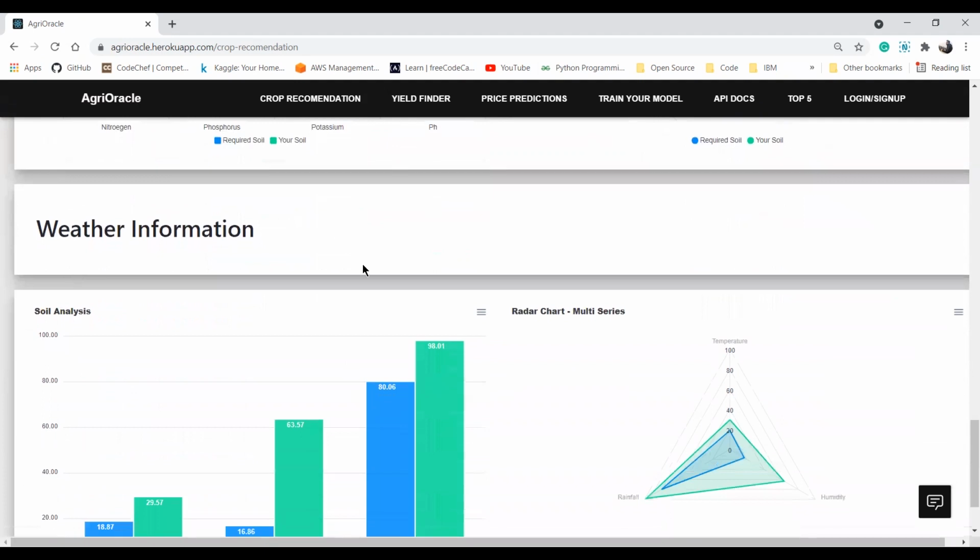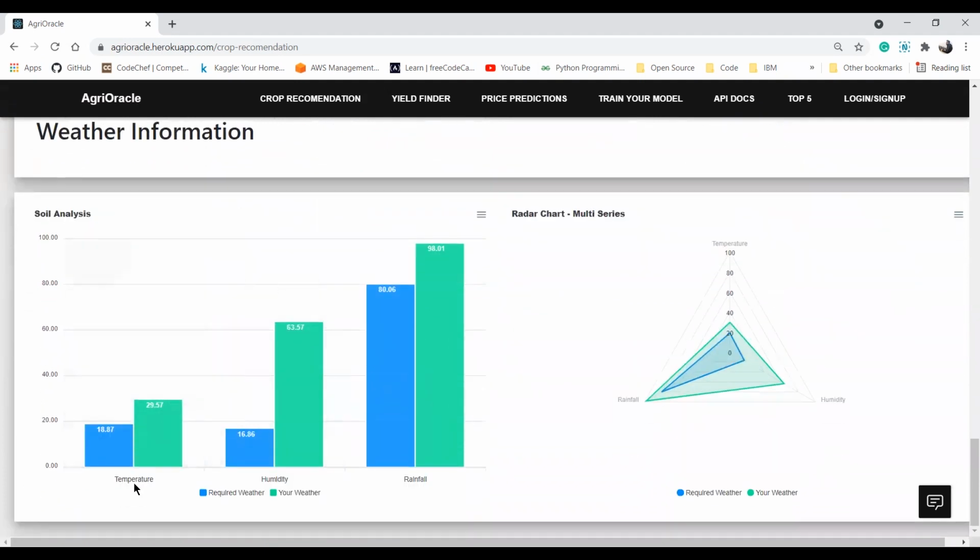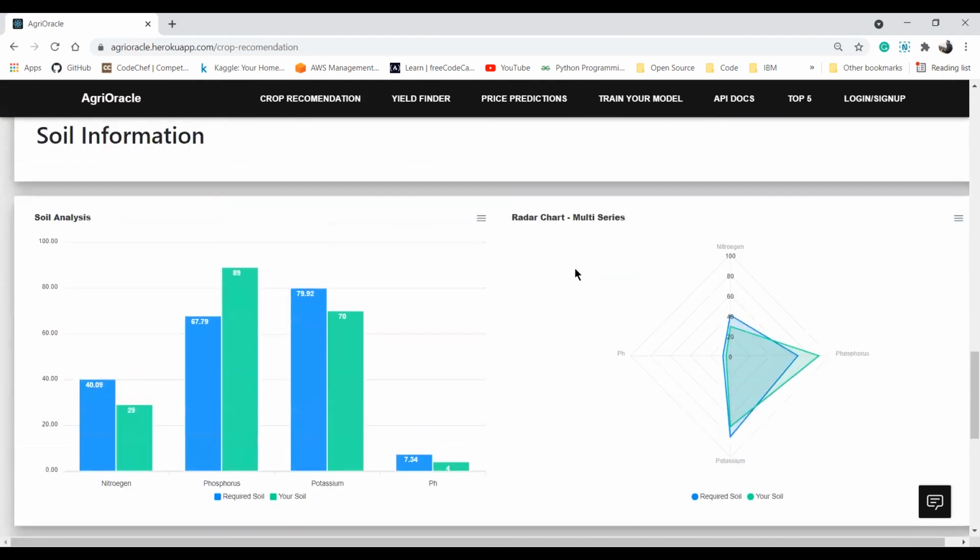Now coming to the weather information, you can see that temperature, humidity, and rainfall can be analyzed. You can see that required temperature is 18, but your temperature is 29. So by this, you can analyze things. Now to download this information, you can just click on this button and you can download them in 3 formats.